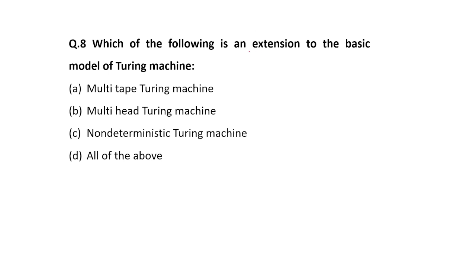Which of the following is an extension to the basic model of Turing machine? Here we have the Turing machine. What is its basic extension? Multi-tape Turing machine, multi-head Turing machine, non-deterministic Turing machine, or all of the above? The correct answer is all of the above. So all these 3 are nothing but extensions of the basic model of Turing machine. So you have to remember this term, basic model of Turing machine. All right.